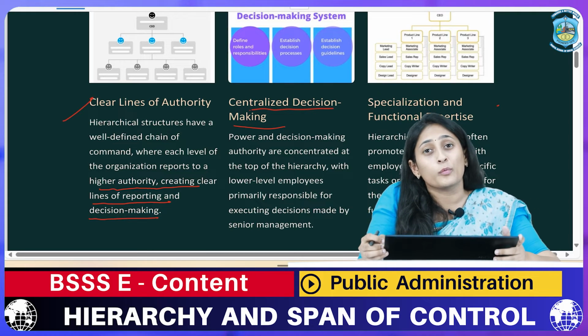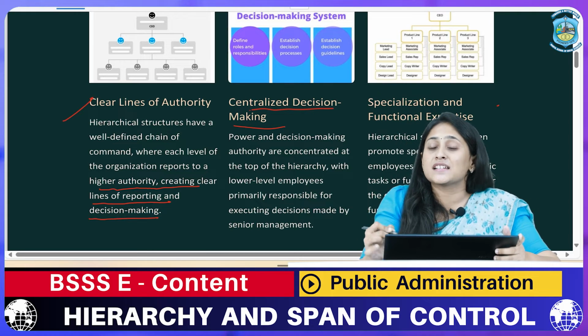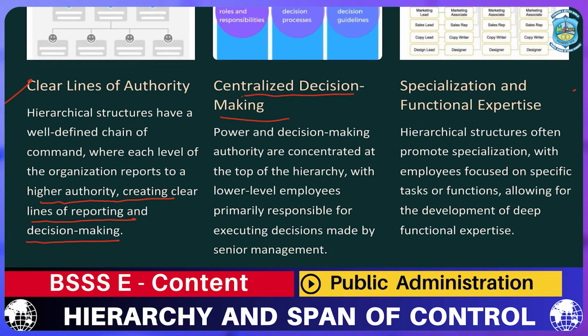So hence we can conclude that functional expertise is gained when a hierarchical principle is adopted by an organization. It promotes specialization, with employees focusing on a specific task or function. So here we can say it's another basic characteristic of hierarchy.